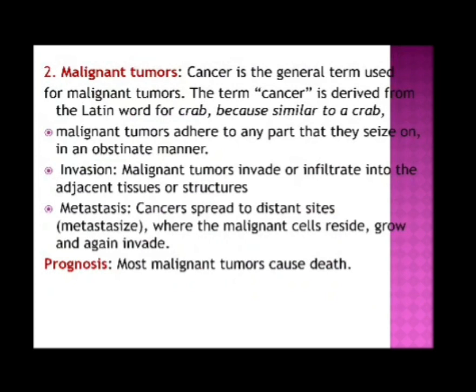Malignant tumors invade or infiltrate into the adjacent tissues or structures. Metastasis. Cancer spreads to distant sites, metastasizes, where the malignant cells reside, grow, and again invade. The prognosis is very poor. Most malignant tumors cause death.